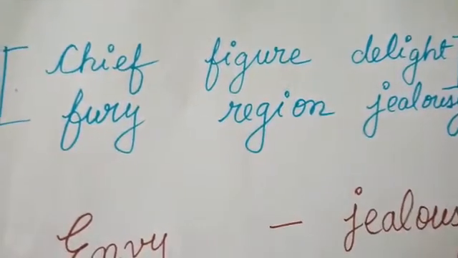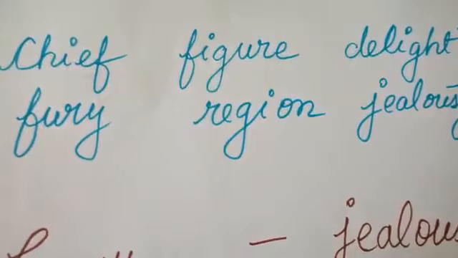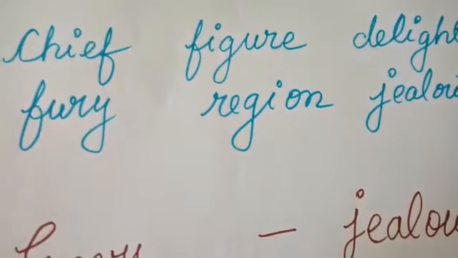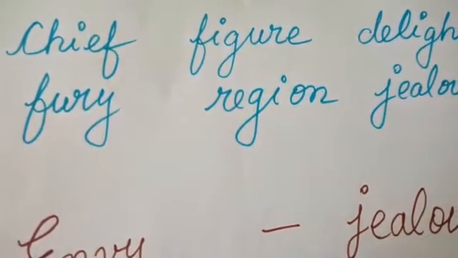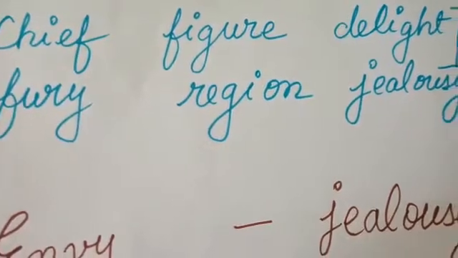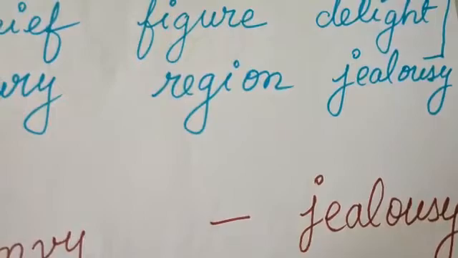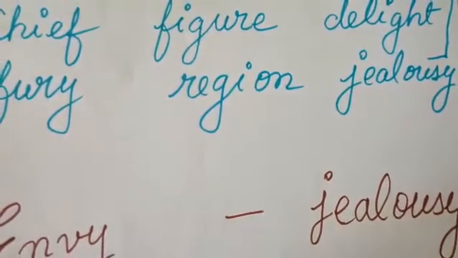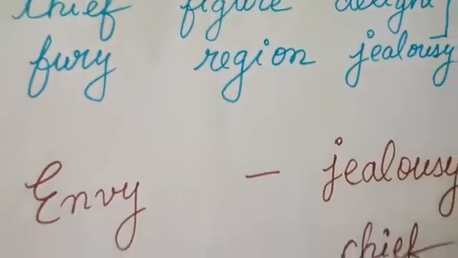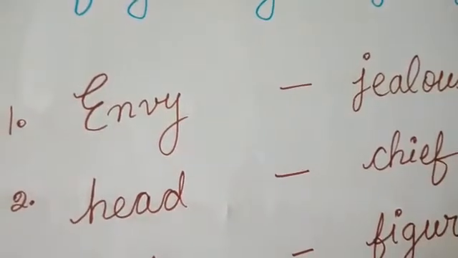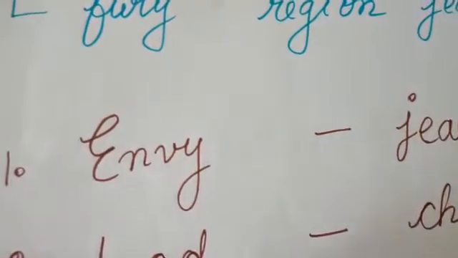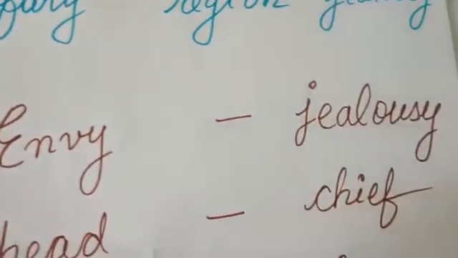We are having 6 words over here. It is talking about chief, fury, figure, region, delight, jealousy. Now, which one means the same as these words which are given over here? Just like envy. Envy is always jealousy.